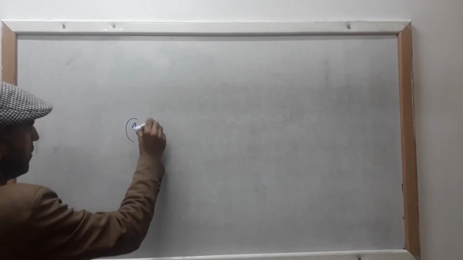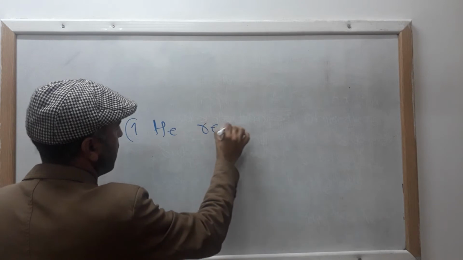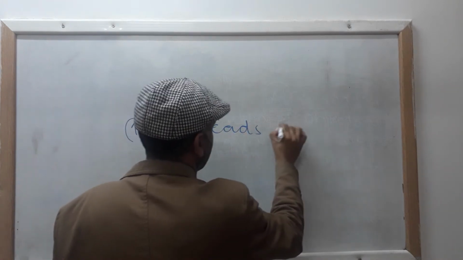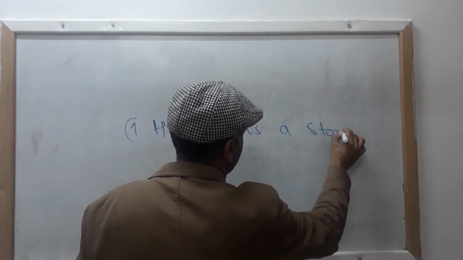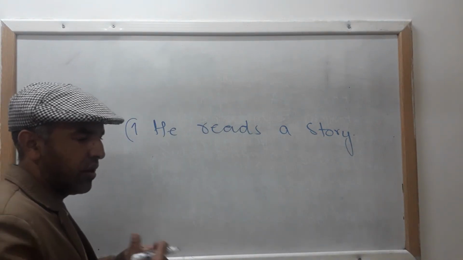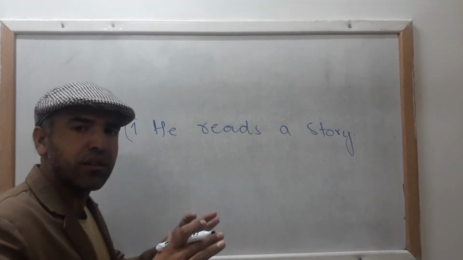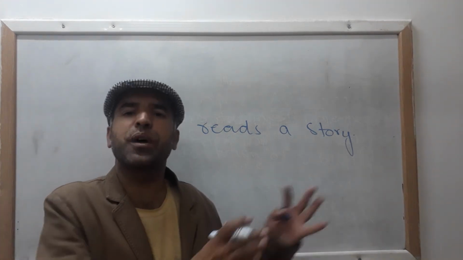Number one, he reads a story. Okay, we are going to change the sentences of present indefinite tense or simple present tense into passive voice.